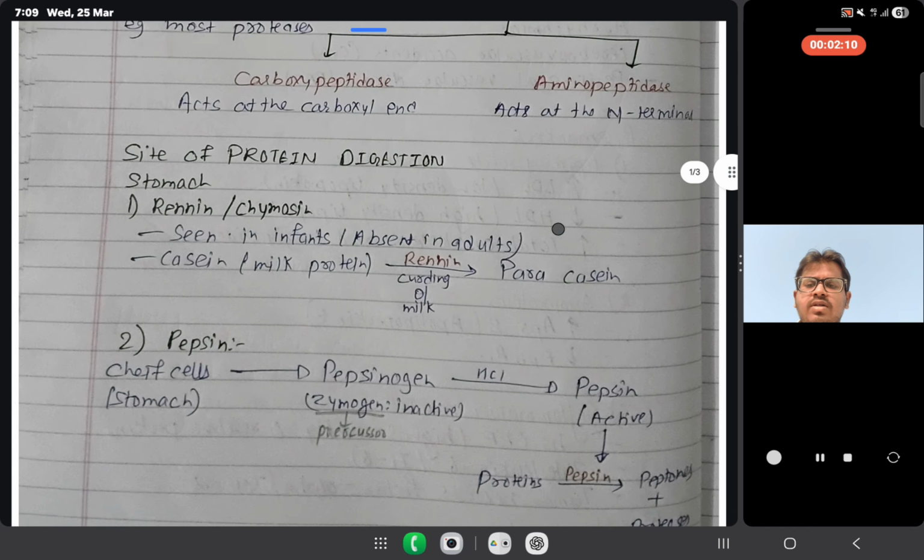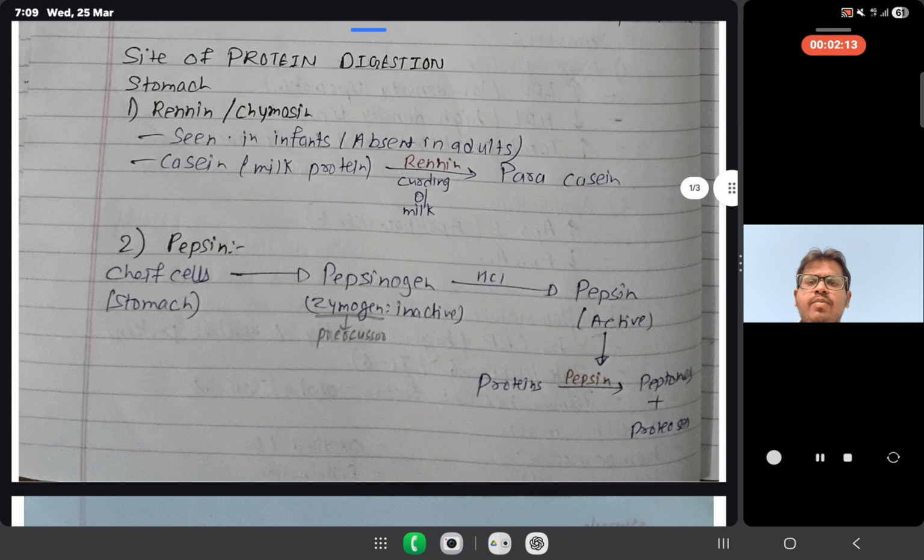Now we talk about the site of protein digestion, where protein digestion occurs. For example, it occurs in the stomach. Later we will study that it also occurs in the pancreas, and in the small intestine. So first of all, in the stomach, the first enzyme is renin, or chymosin. Renin is the older name which we were using; chymosin is the term used nowadays. Renin is seen in infants, absent in adults.